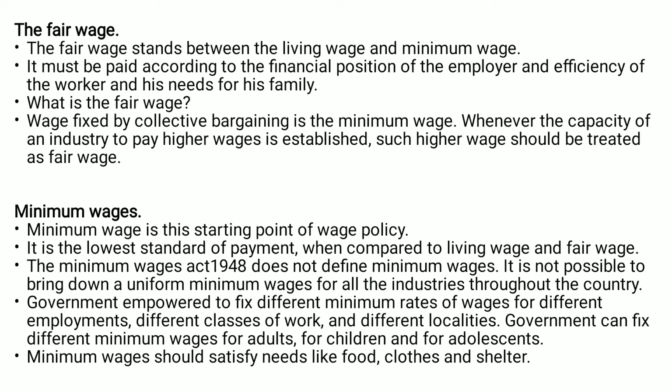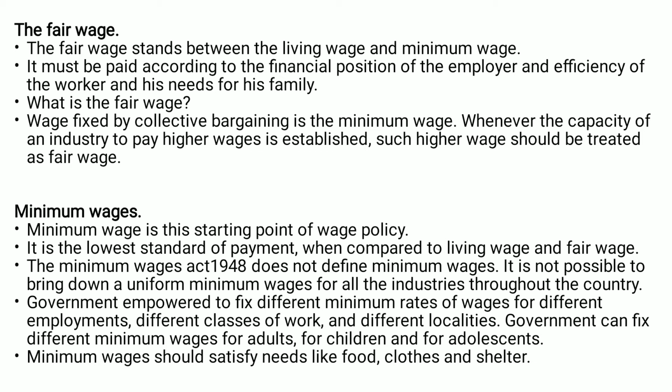Second one is fair wage. What is the fair wage? Fair wage stands between the living wage and the minimum wage. It is more than the minimum wage, less than the living wage. It must be paid according to the financial capacity of the employer, the efficiency of the worker, and his needs for his family.